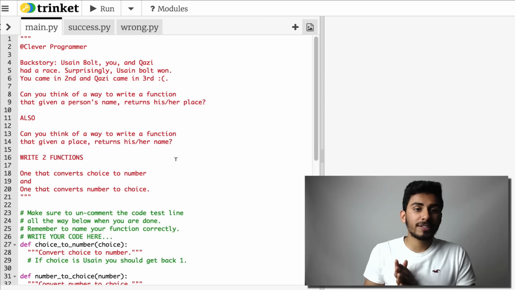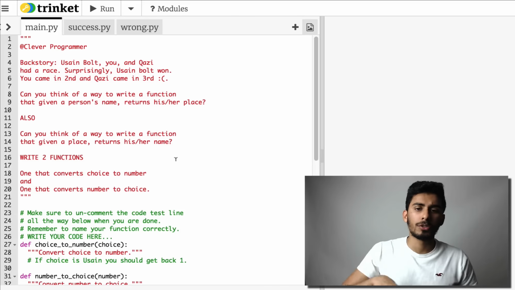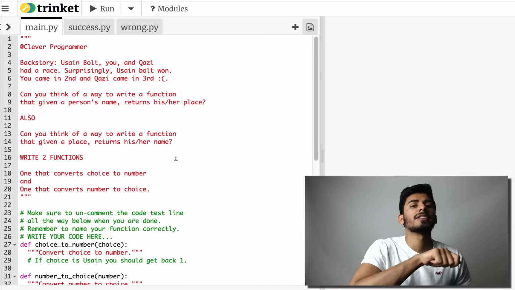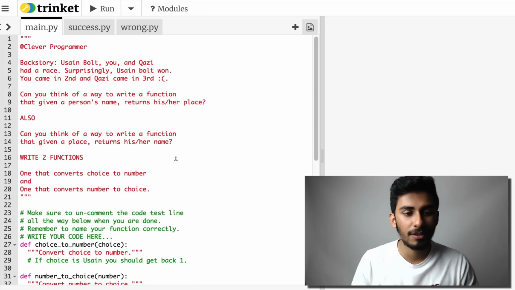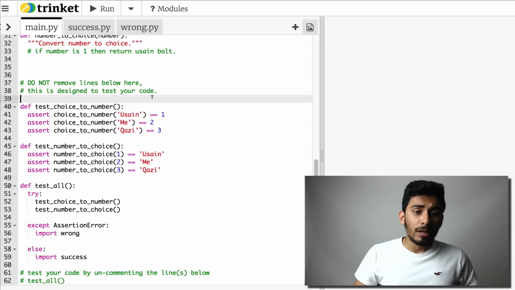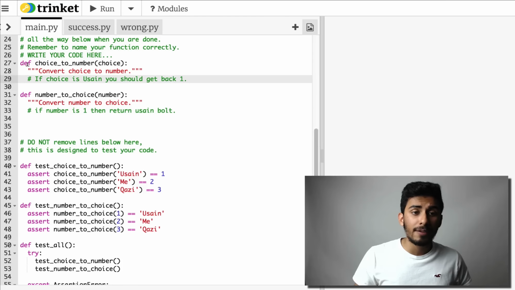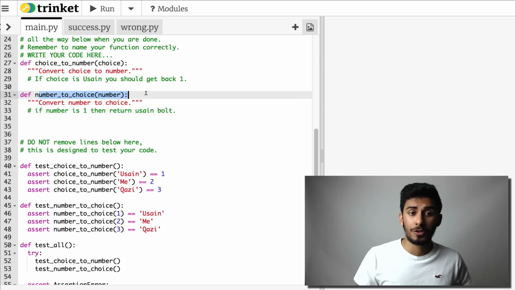If it works, then you get back a nice little graphical GUI thing that I made for you guys. You'll have a turtle that'll make a nice little circle and say, good job, okay? My graphics are getting next level, okay? So give this function a try. See if you can solve it. See if you can solve choice to number and number to choice. Okay, those are your two functions.